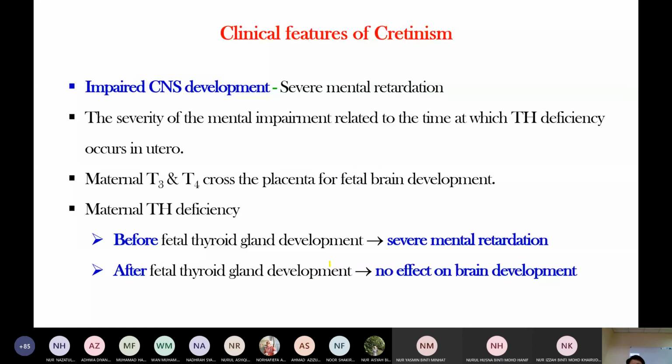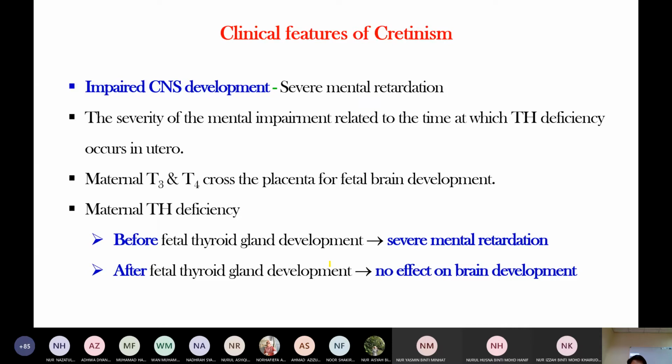Clinical features of cretinism. Thyroid hormone is important for brain development. Cretinism means thyroid hormone deficiency in children.